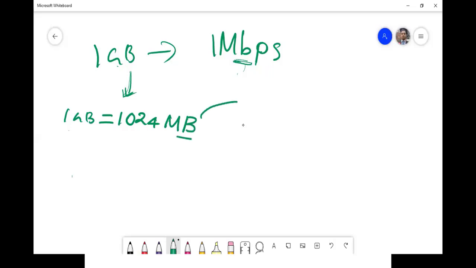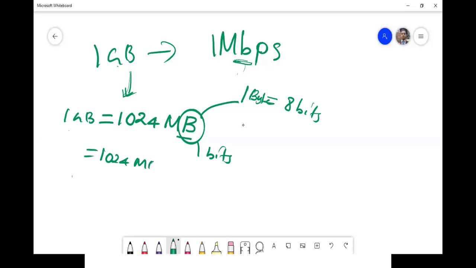Now you know 1 byte is equal to 8 bits. Now if you want to convert this byte to bits, what do you have to do? 1024 MB. If you want to tell it in megabits, you have to multiply by 8.